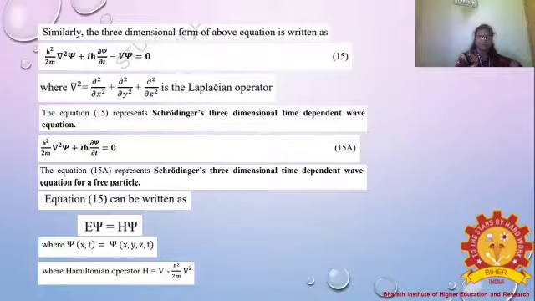So equation 15 can be rewritten as E xi equals H xi, where we introduce the Hamiltonian operator H, which equals V minus h cross squared by 2m del squared, acting on psi of x, t. Here xi is the wave function, x is the position of the particle, and in three dimensions the position is x, y, z, along with time. So this is called Schrodinger's three-dimensional time dependent wave equation.